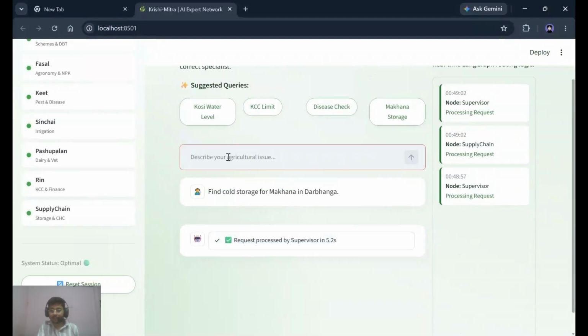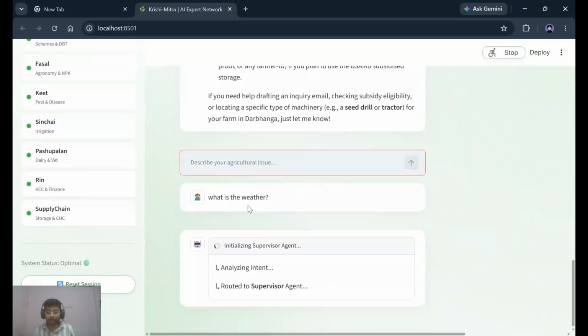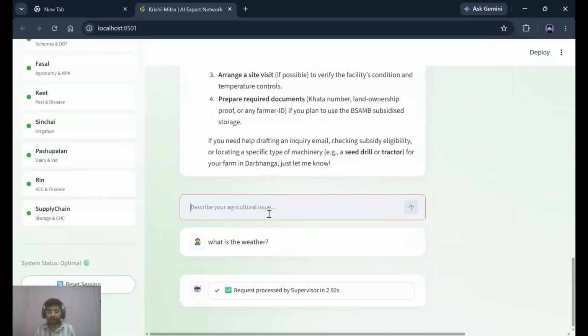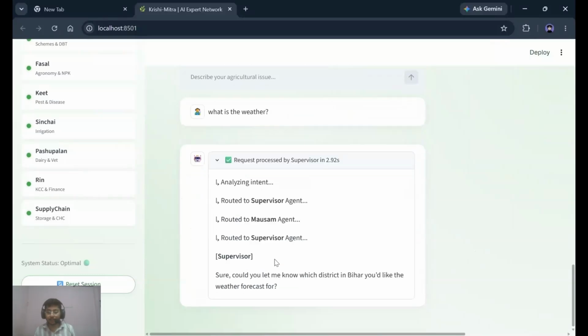Now I will trigger the safeguard we just looked at in the code. I will just type "what"... Notice what happens. The system does not crash. The Mosam agent realizes it's missing location, triggers the ask user for missing data tool, and the loop breaker halts the graph to ask me which district. The state machine is perfectly stable.